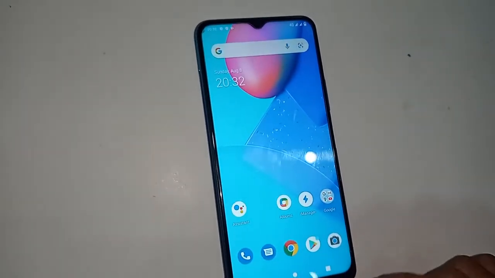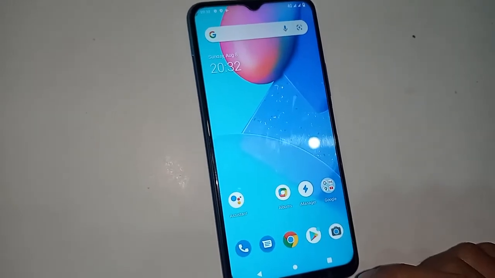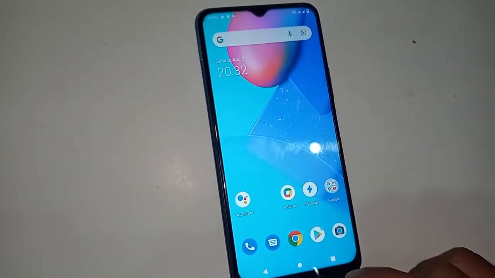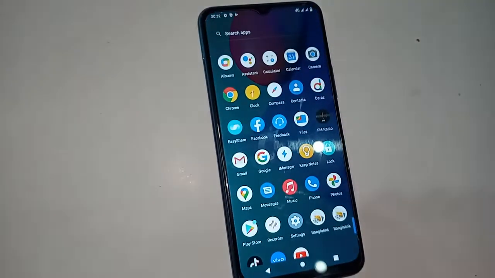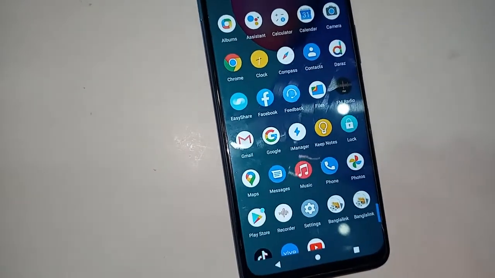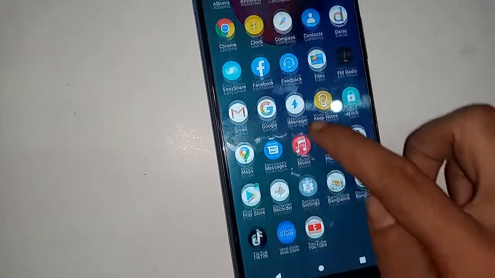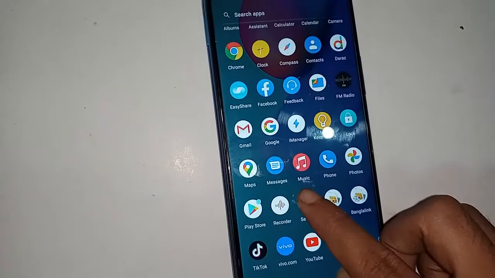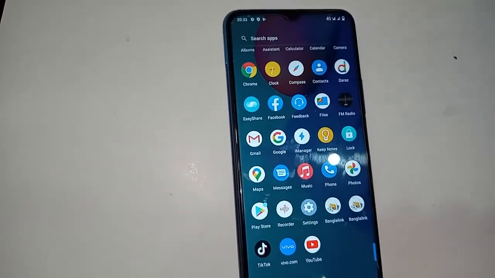At first I will find the phone option. Pull up and find the phone option. You can see Phone. Click on the phone option. I will click on phone